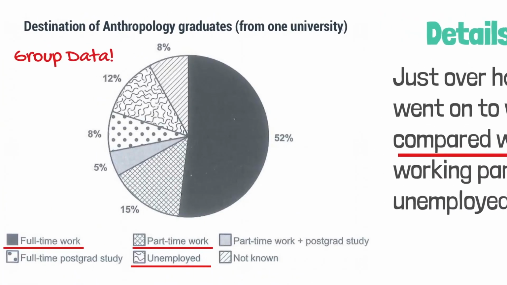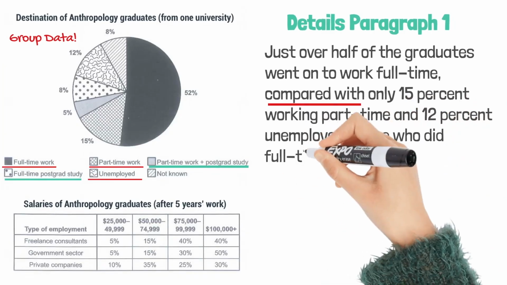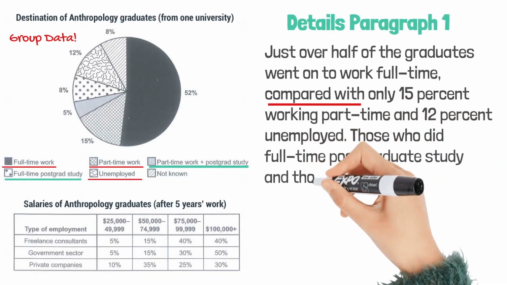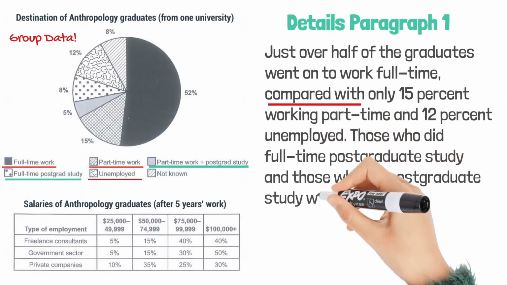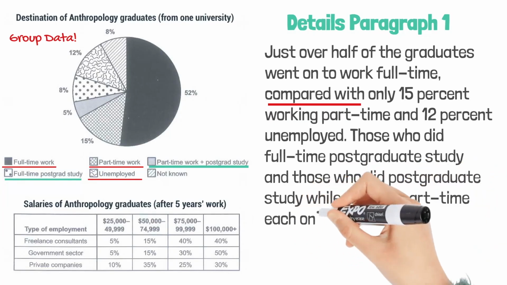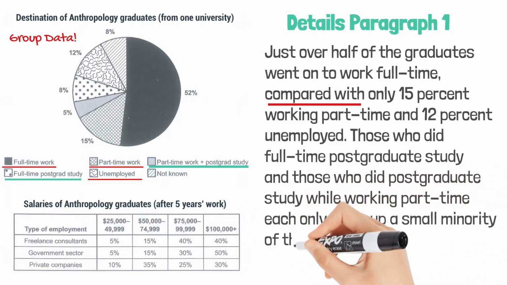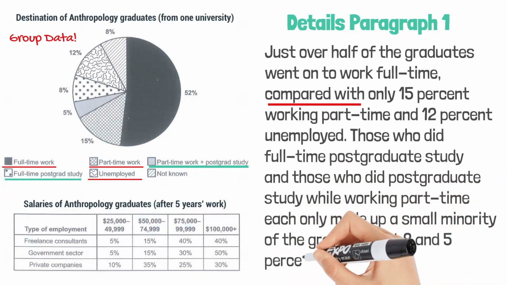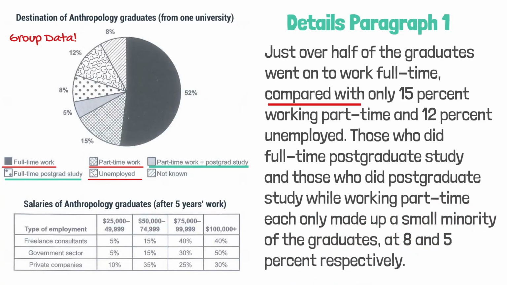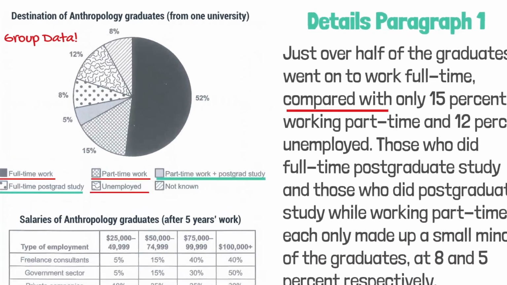Next, I'm going to group together full-time postgraduate study and part-time work plus postgraduate study because they are both about study. Those who did full-time postgraduate study and those who did postgraduate study while working part-time each only made up a small minority of the graduates at 8 and 5% respectively. This is our entire details paragraph 1.